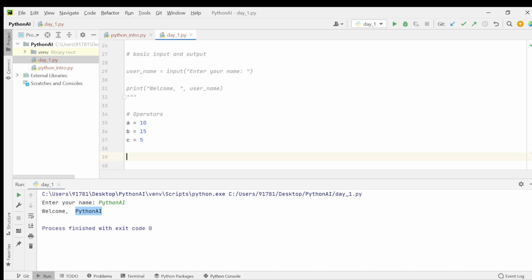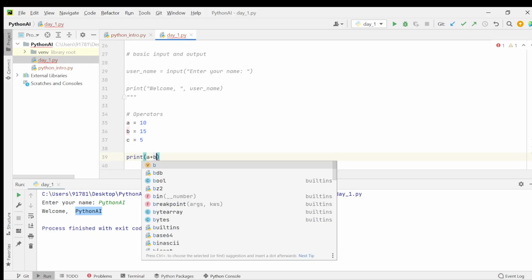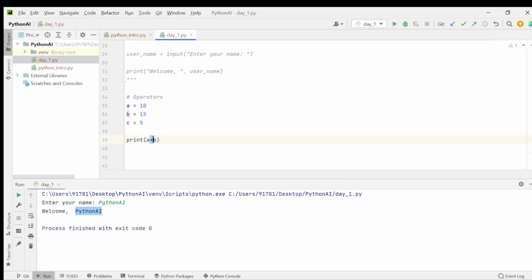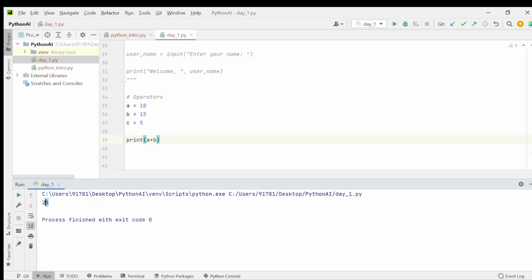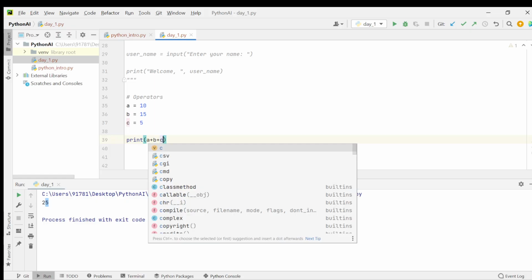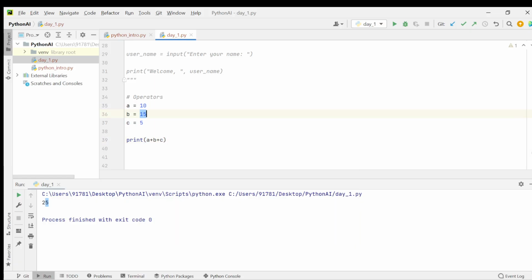So we'll just perform the addition. Print of A plus B. Here we are performing an addition operation on the variables. A has the value 10 and B has the value 15. We are asking Python to add these two variables. A means 10, B means 15. It will print 25. Let's run the program. 25. If you want to add C as well, then the output is 10 plus 15, 25, plus 5, 30.